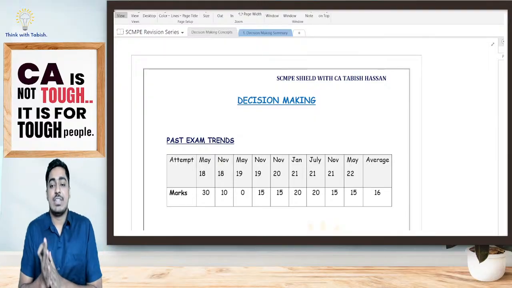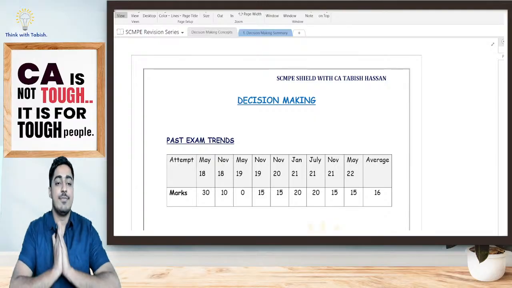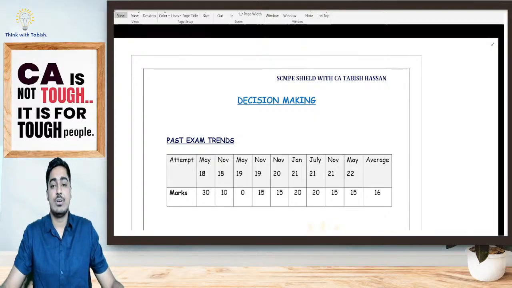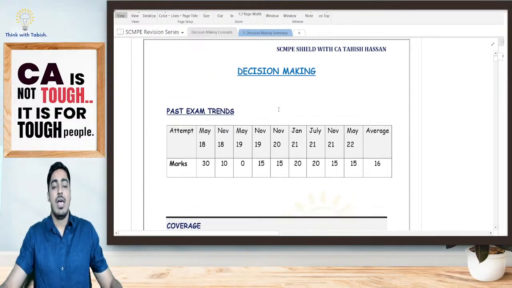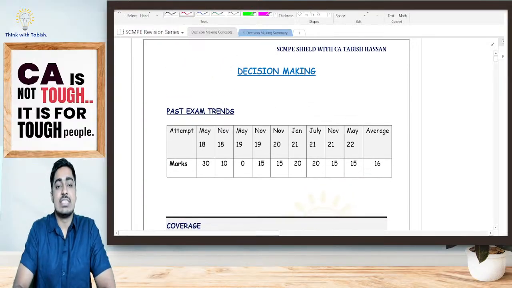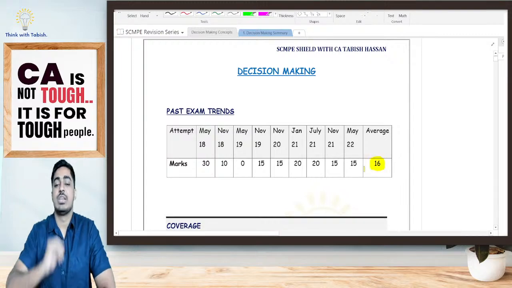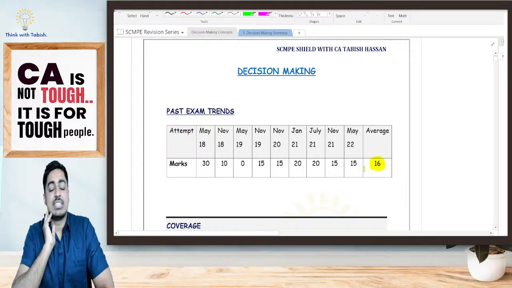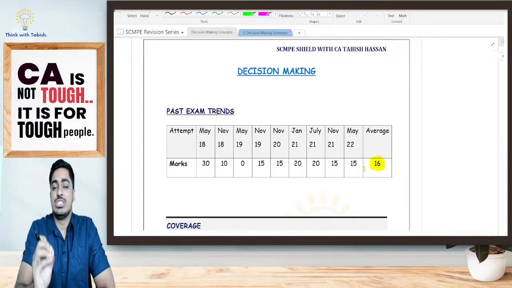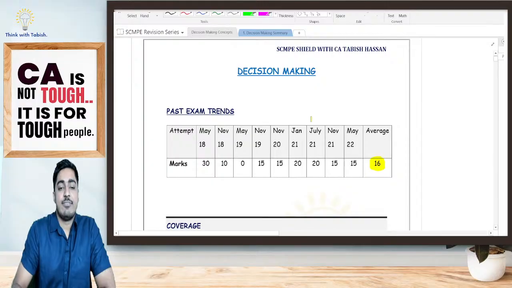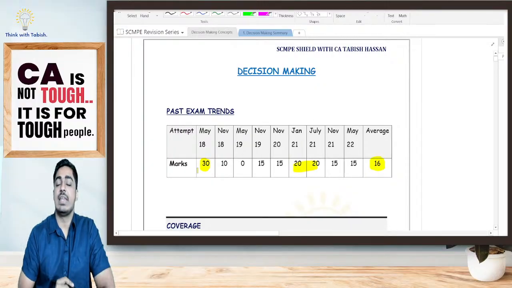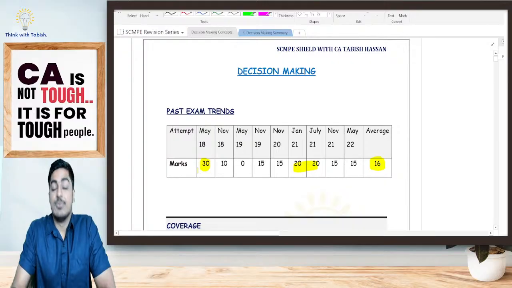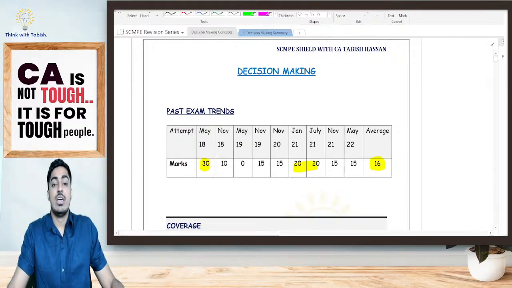So without any delay, let us begin with the chapter. The first chapter that we're going to cover today is decision making. Decision making as a chapter is very important from an examination perspective. If you look at the past examination analysis, every attempt there has been a question of on an average 16 marks. There have been questions up to 20 as well as 30 marks. Along with that, from your understanding perspective, this chapter is also very, very important. So without any delay, let's begin with the chapter decision making, students.